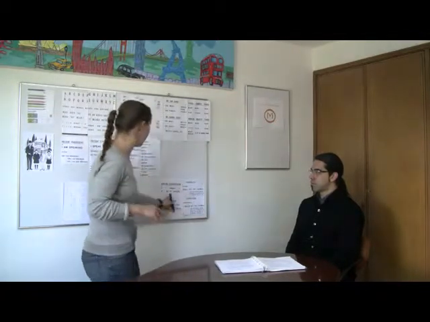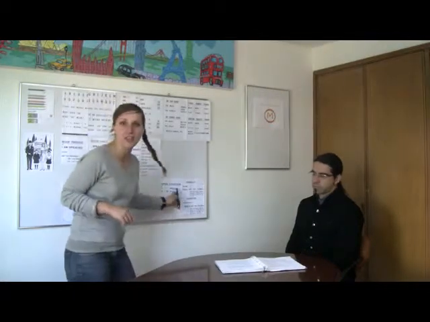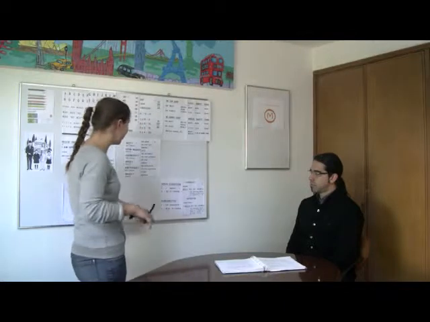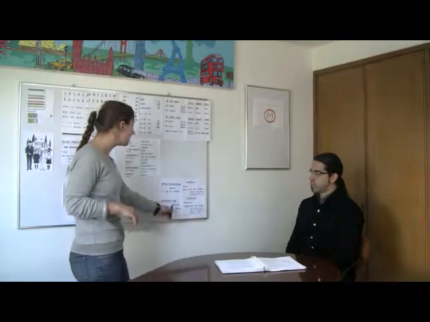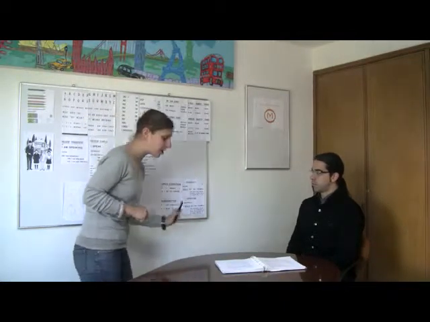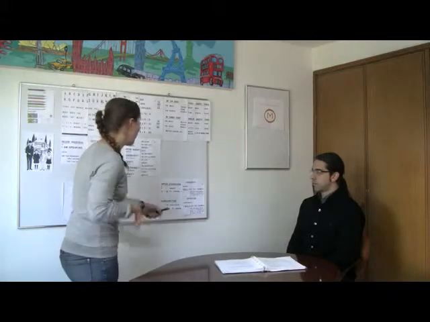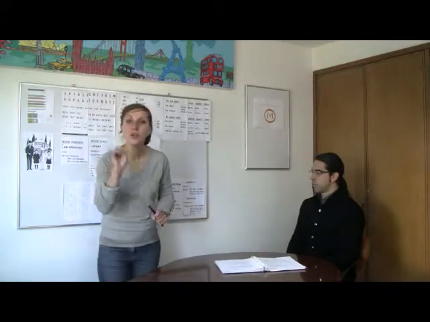Present subjunctive conditional. The structure of present subjunctive conditional is if plus past subjunctive plus conditional. For example, if I went to London, I would see the Thames.